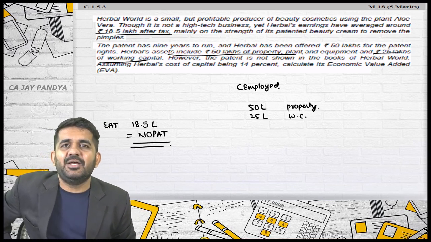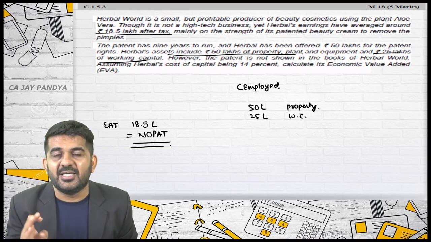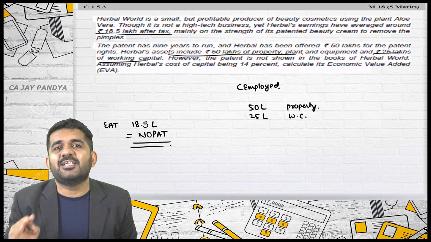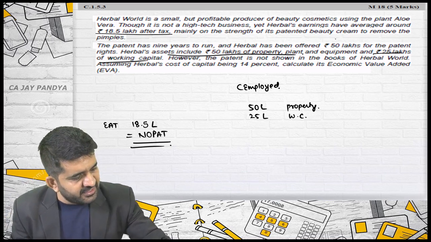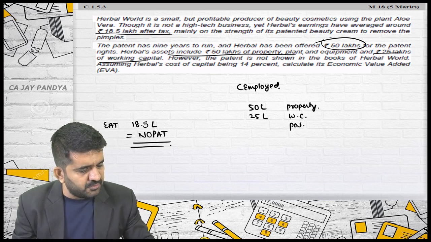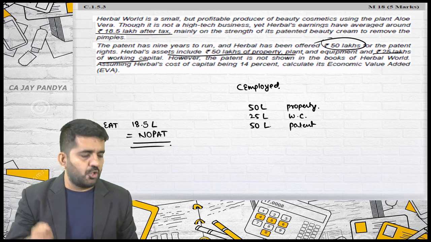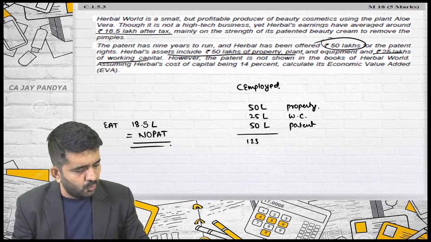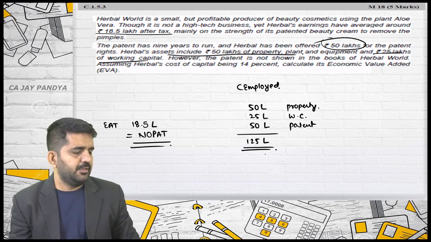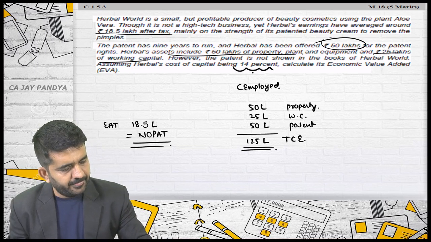Please understand, you need to take all the assets. You are not doing accountancy. You are doing finance. What is your total asset should be considered. Someone is ready to give you 50 lakhs rupees for your patent. Your patent value of 50 lakhs should be considered. Whether it is recorded in the books of accounts or not, it does not make any difference. So 125 lakhs is nothing but total capital employed.